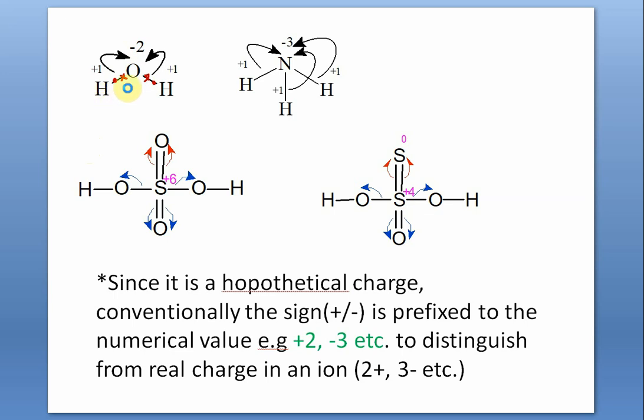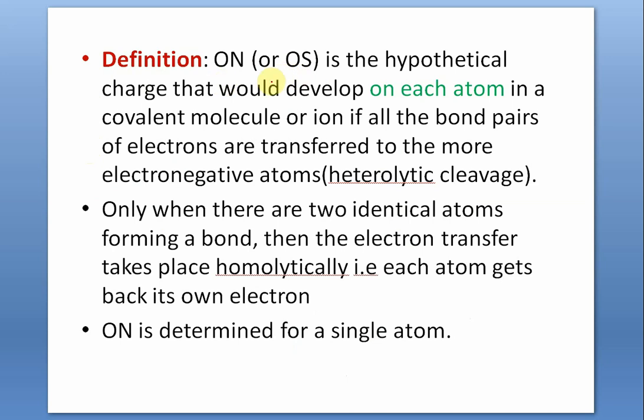So let us read this definition. Oxidation number is the hypothetical charge that would develop on each atom, I repeat, each atom in a covalent molecule or ion, if it is a polyatomic covalent ion, if all the bond pairs of electrons are transferred to the more electronegative atoms.